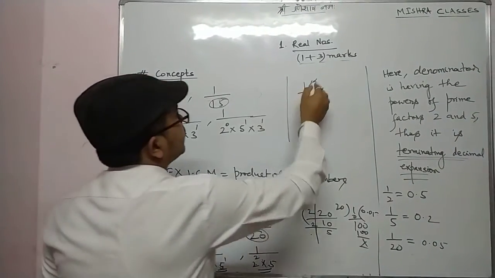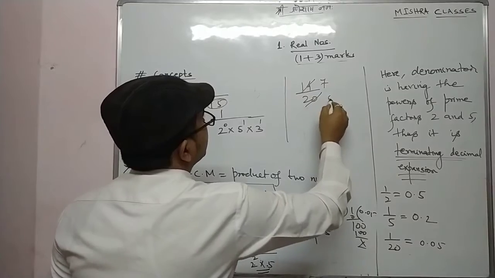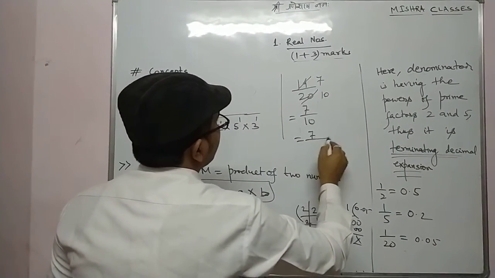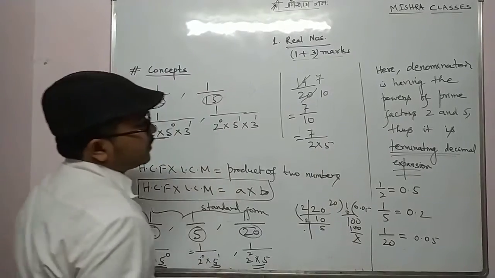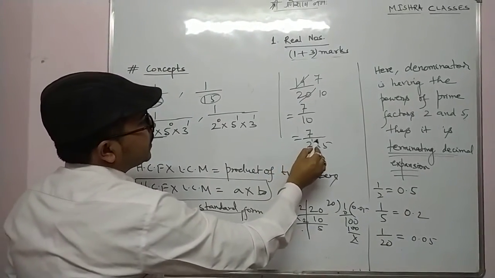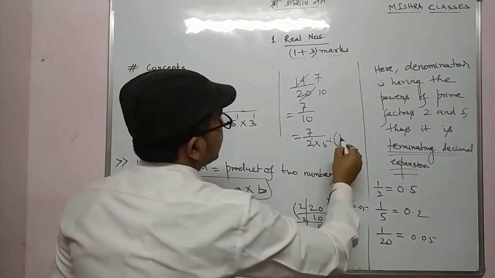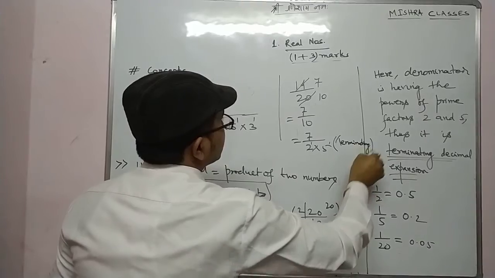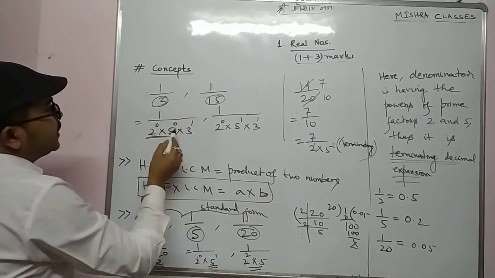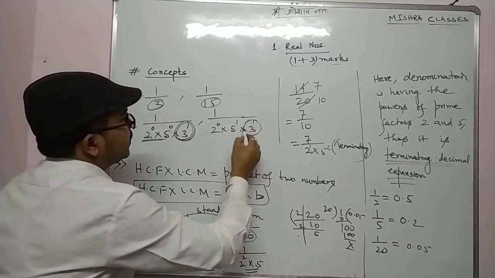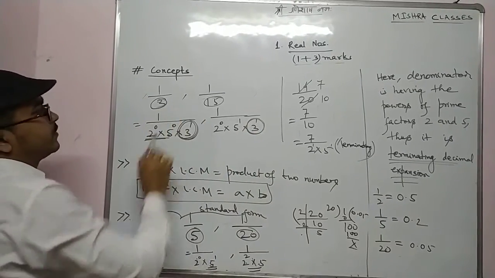No, you have to cancel: 2 sevens are 14, 2 tens are 20. Now it is in standard form. Now you break 7 by 2 into 5. Now see, the denominator is of the pattern 2 power something into 5 power something. Now we can say this is a terminating decimal expansion. But in the other case we are having an extra factor, this 3.